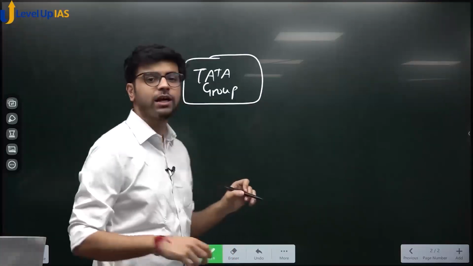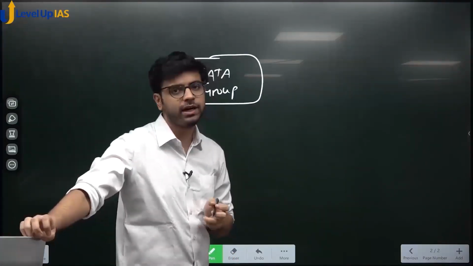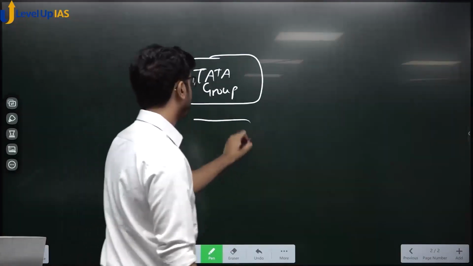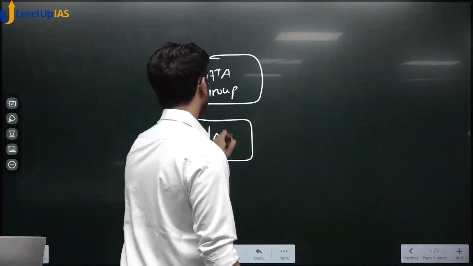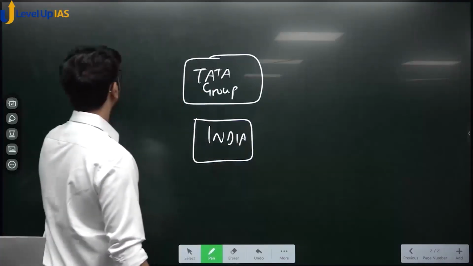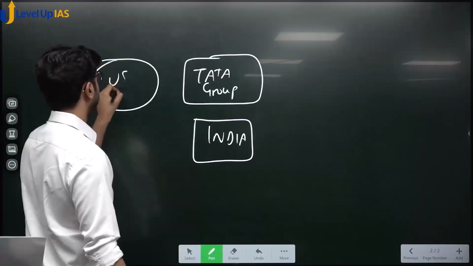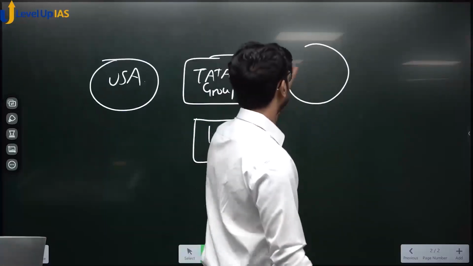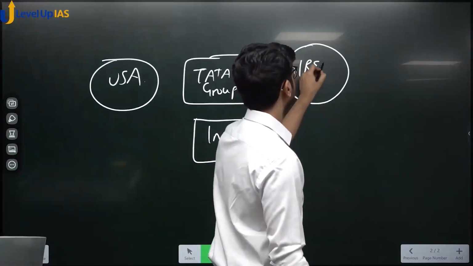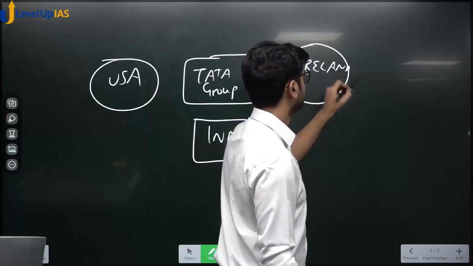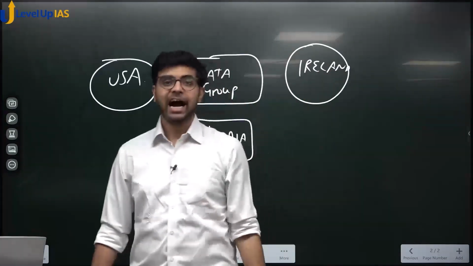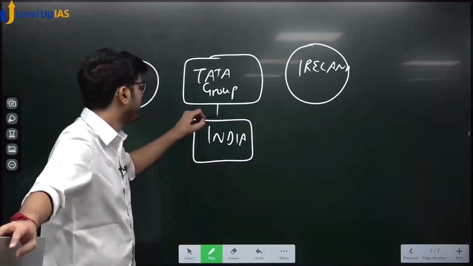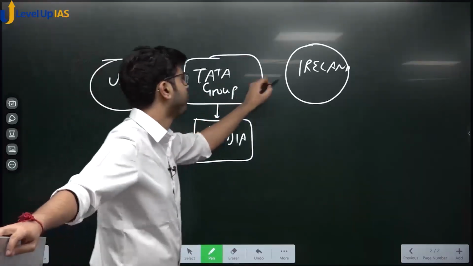Tata Group, do you think Tata Group operates only in India or outside India also? Outside India also. There are two countries. This is India. Tata Group operates in USA also. Tata Group operates in Ireland also. So Tata Group is operating here, Tata Group is operating here, Tata Group is operating here.